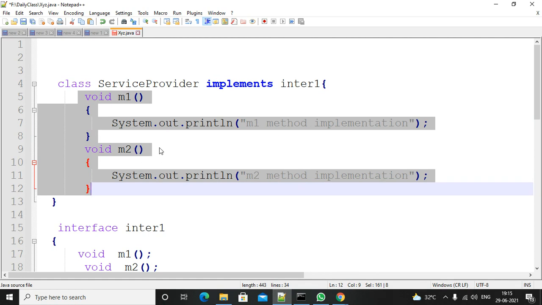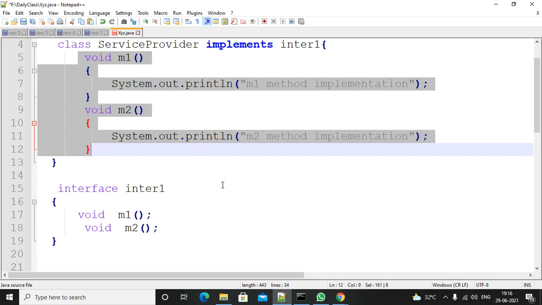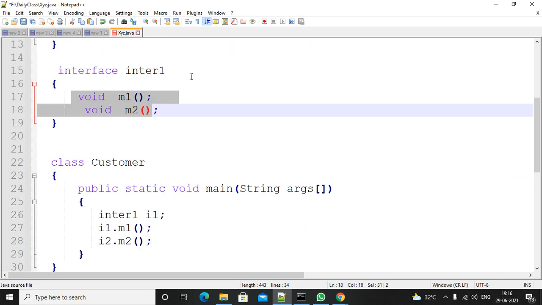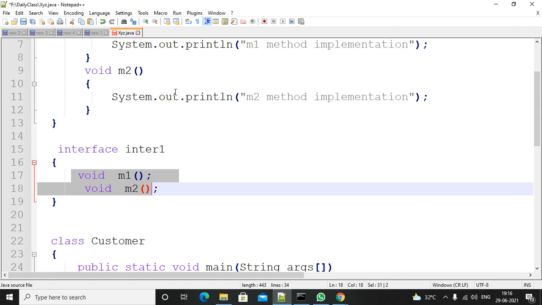You don't provide implementation details to the customer. If you provide the details, the customer will come to know how they are implementing internally, right? They don't provide the internal implementation. They show what services they provide through the interfaces. The customer can interact with the interface only. They don't know how it is implemented at the back end.